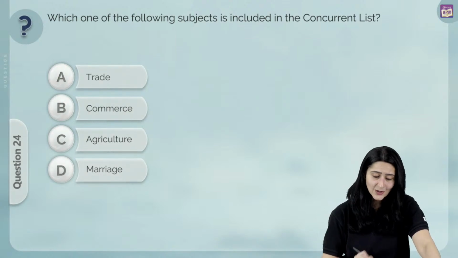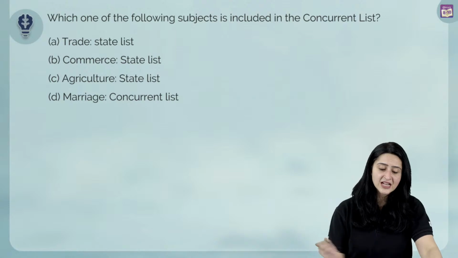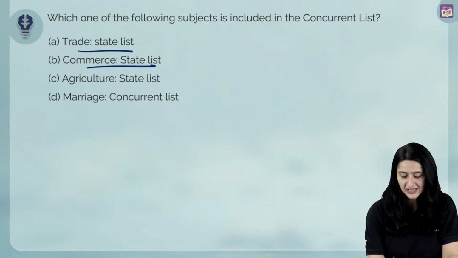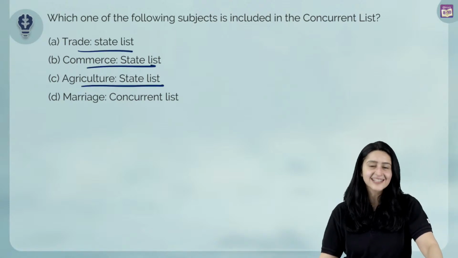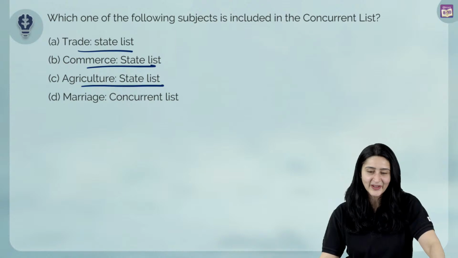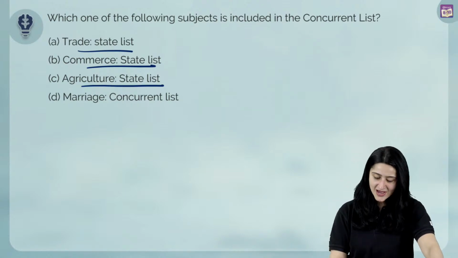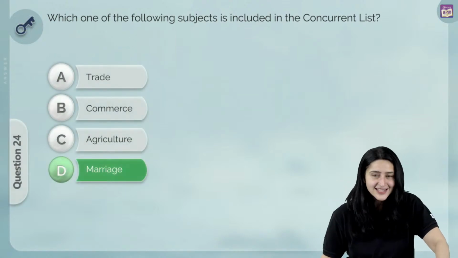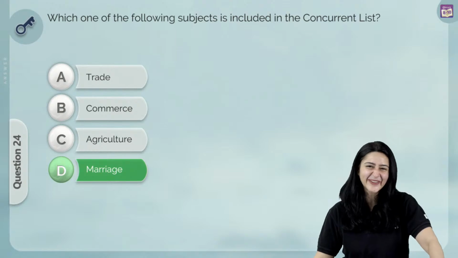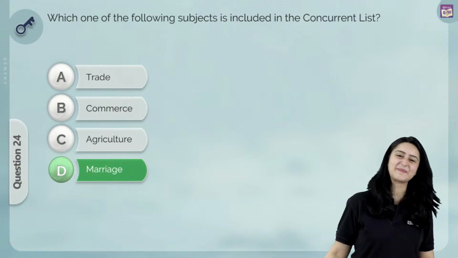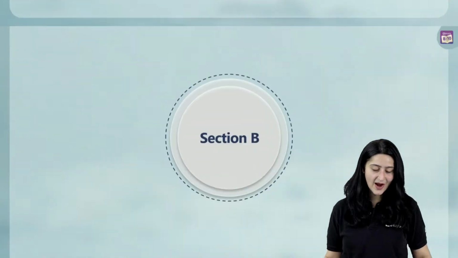Now, we obviously know that trade is part of the state list, commerce is part of the state list, agriculture is part of the state list. Here, marriage is part of the concurrent list, right? So, yes, D, marriage is the correct answer for all of those who put in D. Super, super job. Let's move on to our next question.